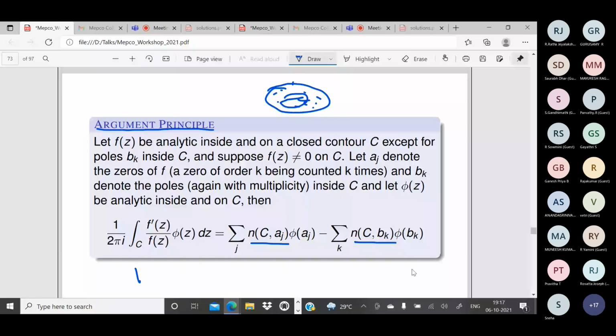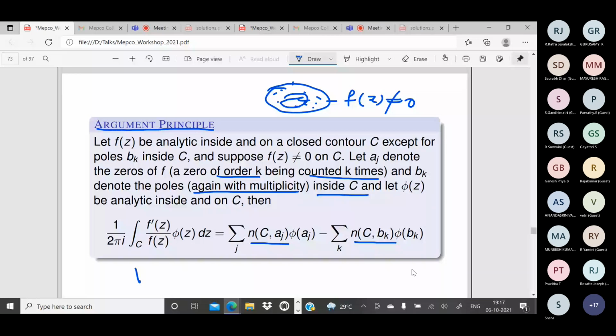Every zero of order k is counted k times, please remember. Counted with multiplicity. And bk denote the poles. Again, we count the poles also with multiplicity inside C. Inside C, the zeros are denoted by aj, the poles are denoted by bk's. Everything is counted according to its multiplicity.